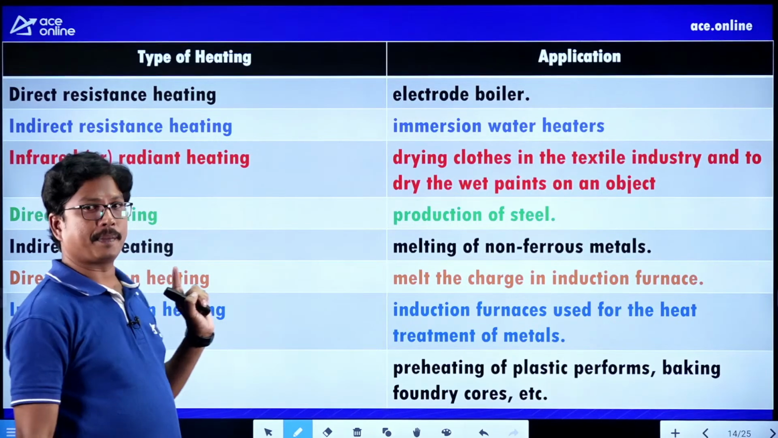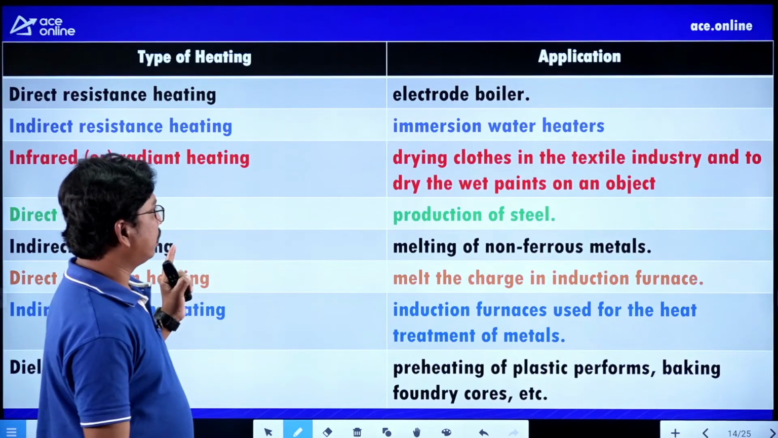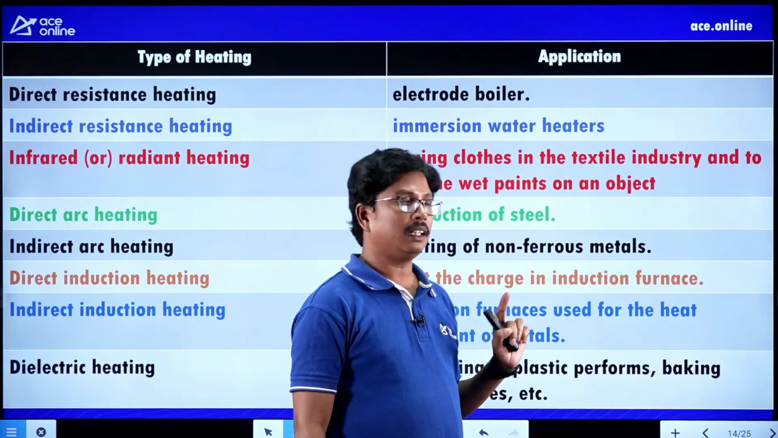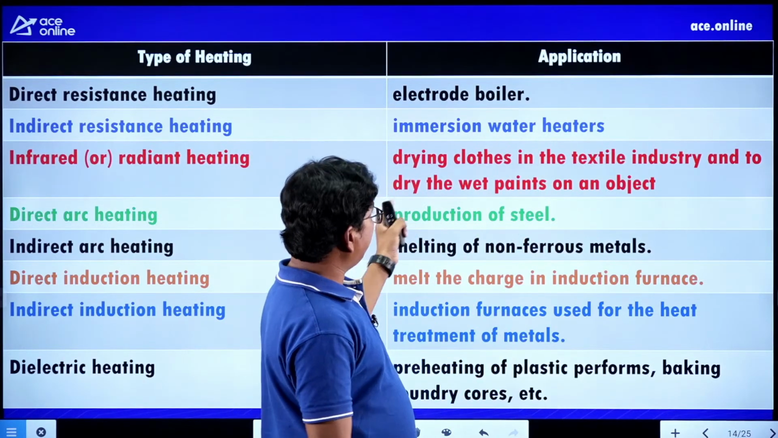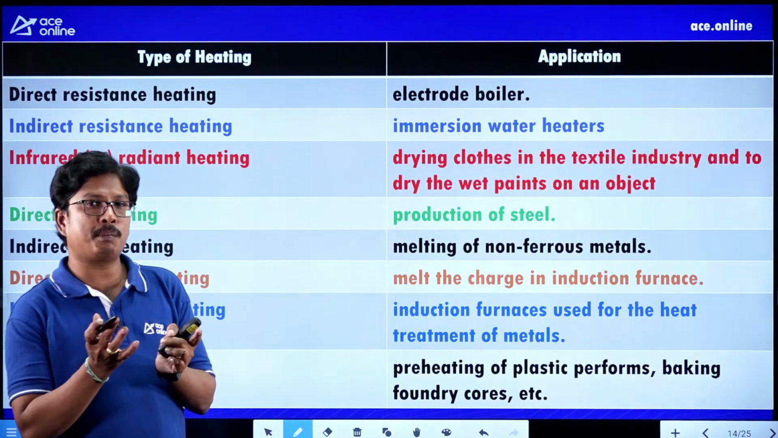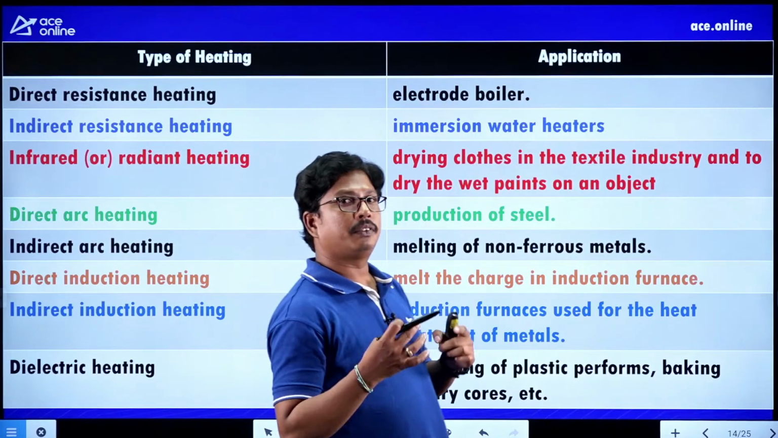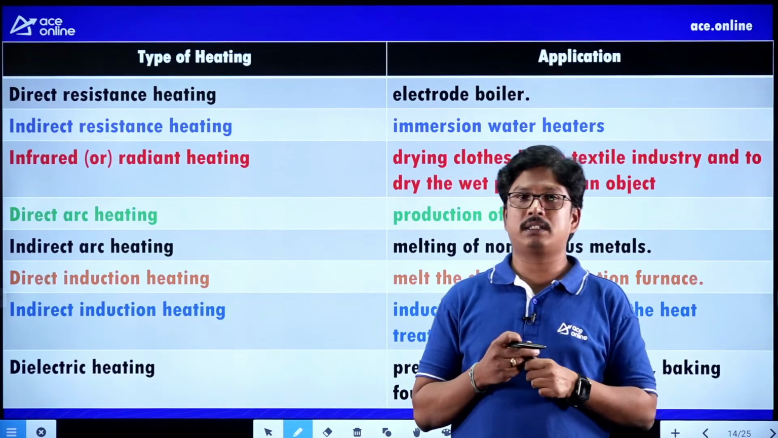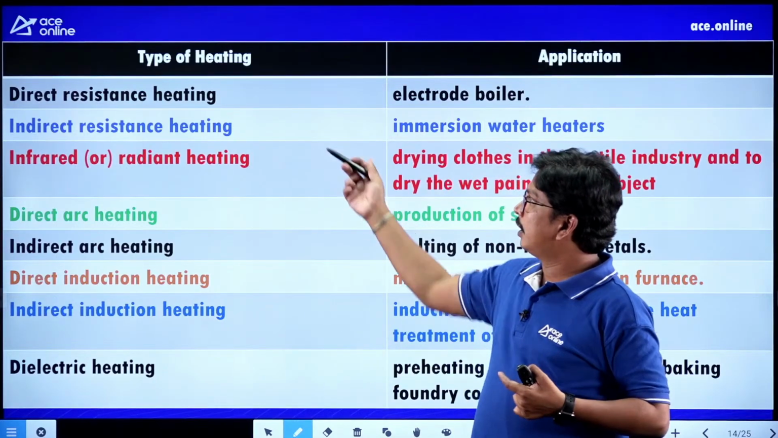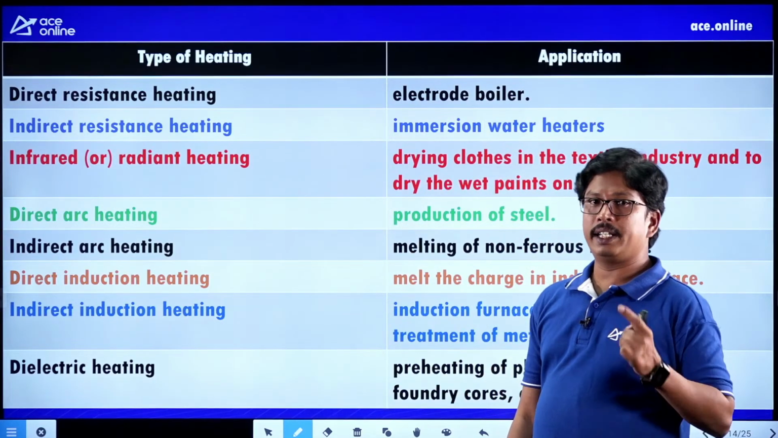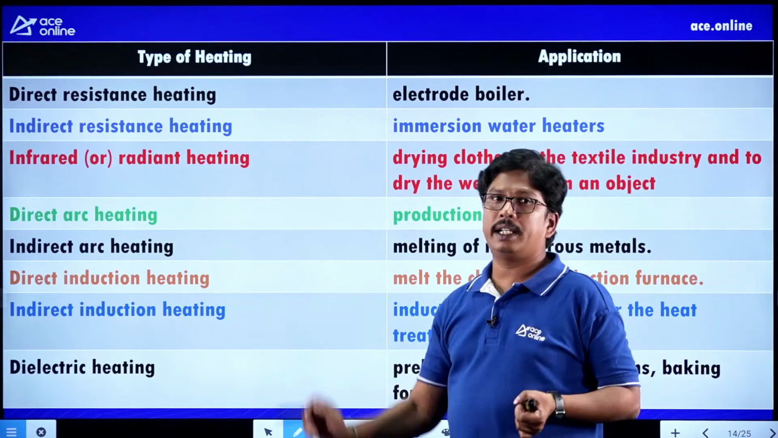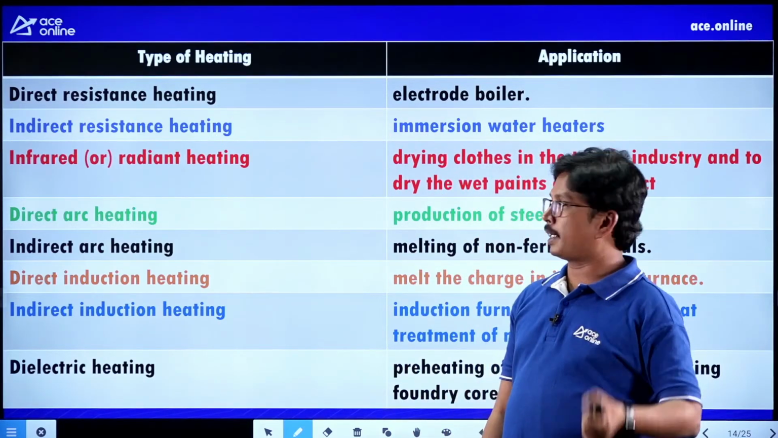Infrared or radiant heating is used for drying of clothes in the textile industries, or to dry wet paints on an object. If you have an object and you want to dry the wet paint without any damage, we can go for this radiant or infrared heating. Clear, students? And for immersion water heater, we use indirect resistance heating.